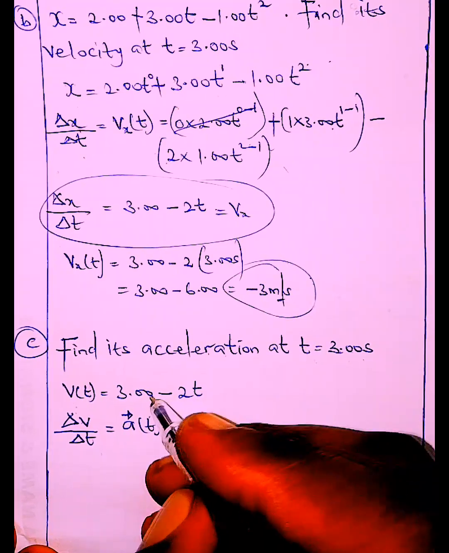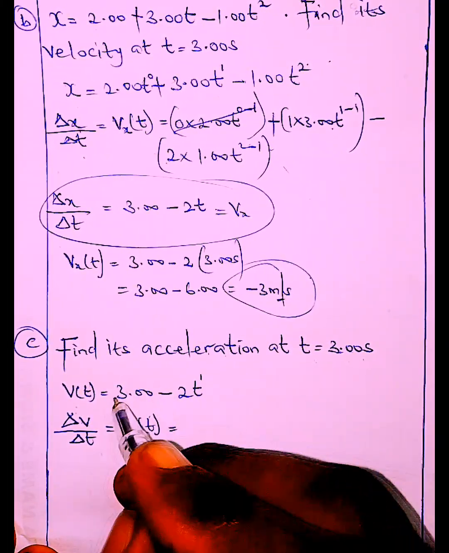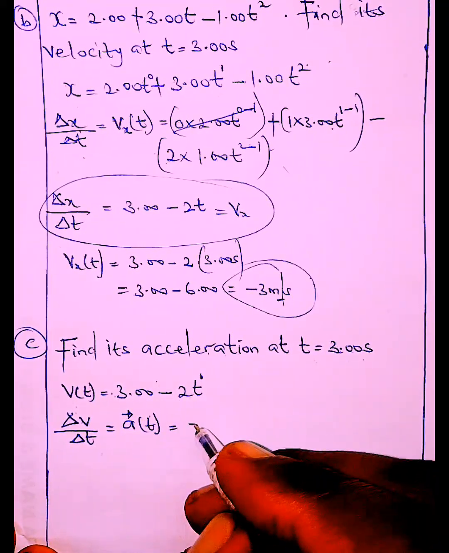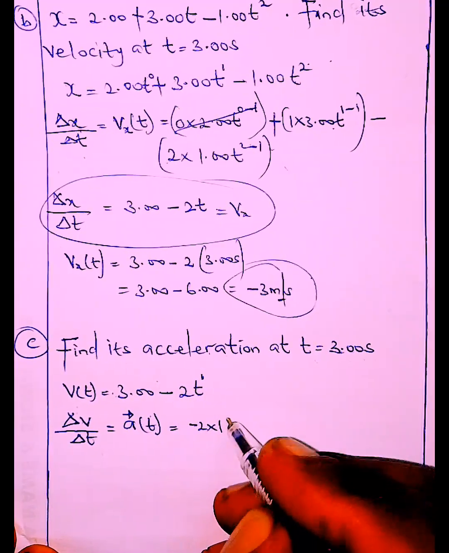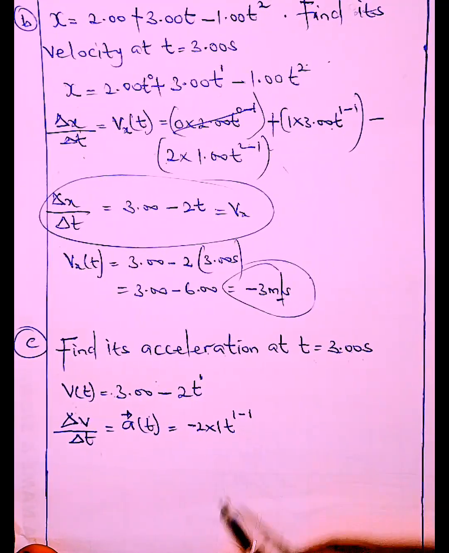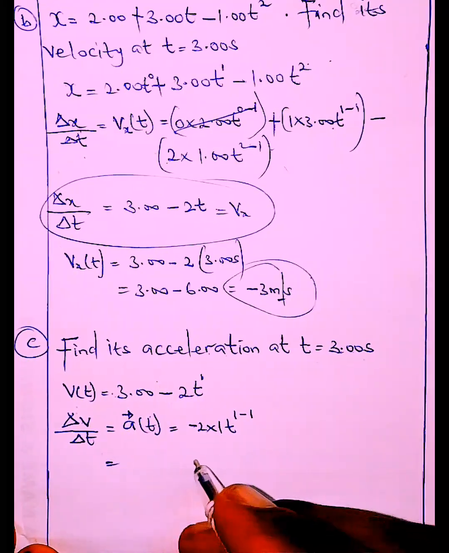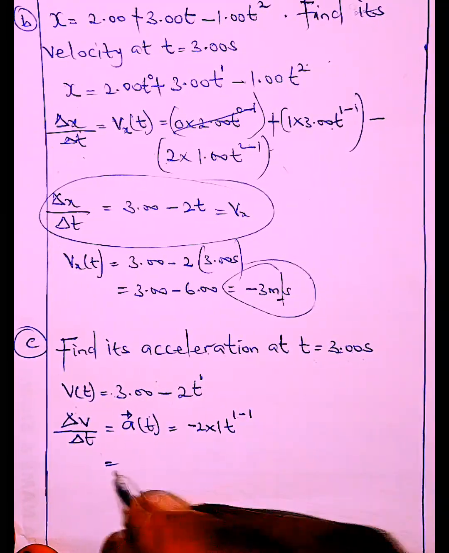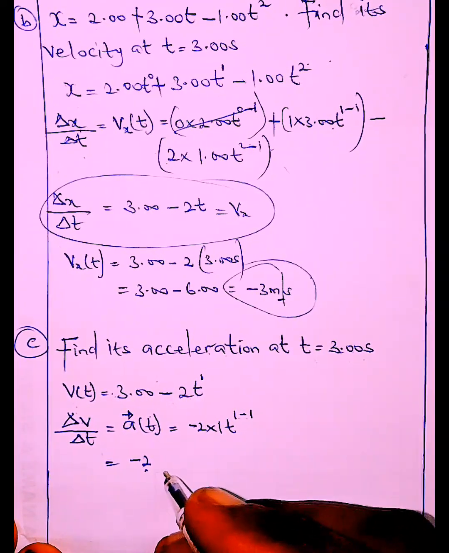So we're going to differentiate this: t raised to 0, and this t raised to 1. The 0 times this term goes out. So what we have here is 1 times minus 2, with t raised to 1 minus 1. So 1 will multiply this and take 1 away from the power. 1 minus 1 is 0, so t raised to 0 is 1. So what we have here is minus 2, so you have minus 2 meters per second squared.